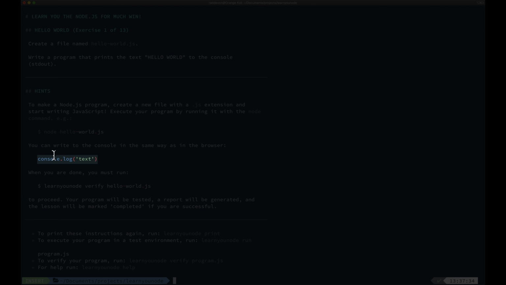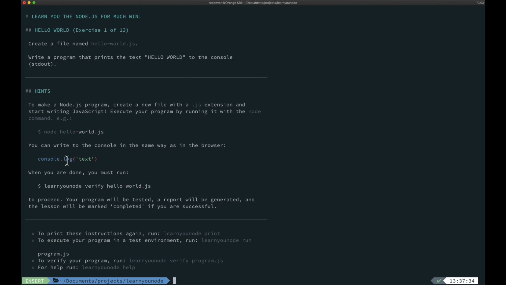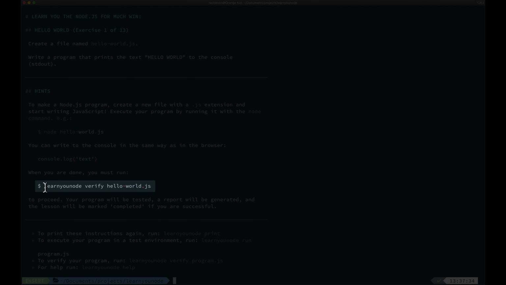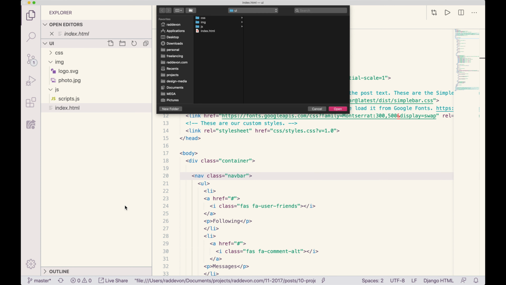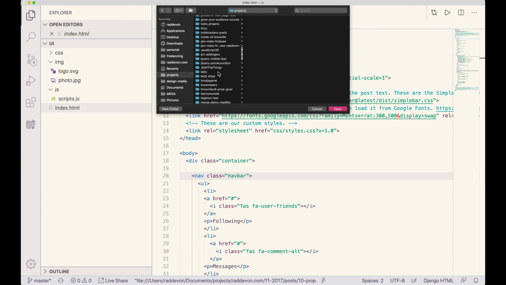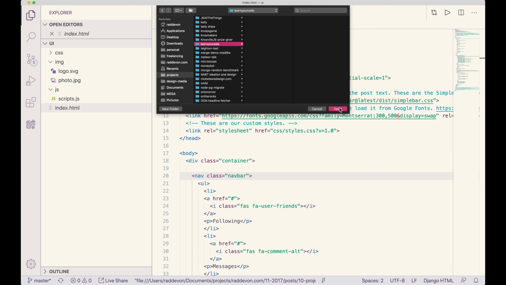Then on the next line here, they have how to write out text to the console. You do it in Node the same way you do in the browser, console.log, and then you pass in whatever string you want to write out. And then this is how we're going to verify that we've completed this exercise: learnyounode verify, and then the name of our file. That means I am ready to switch back over to Visual Studio Code, and I'm going to open that new directory I created. It's in my projects directory, and it is learnyounode.